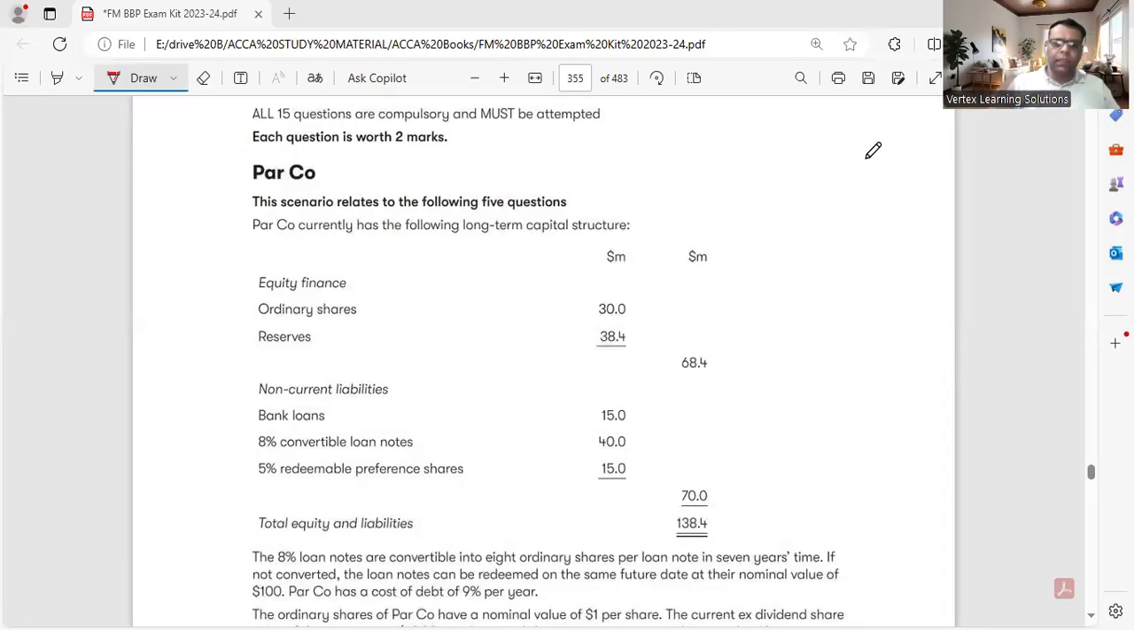So we are starting our section B. First question, Par company. This scenario relates to the following 5 questions.